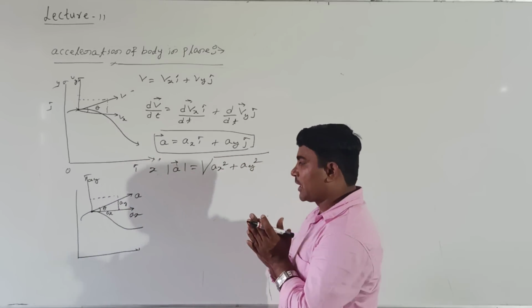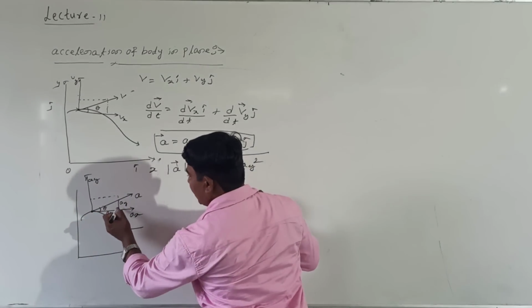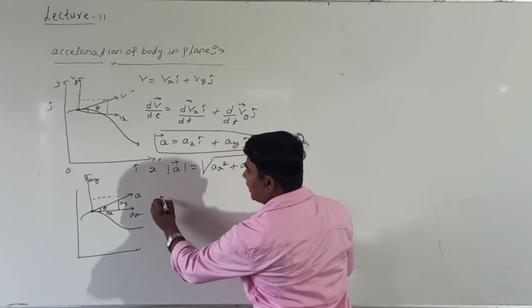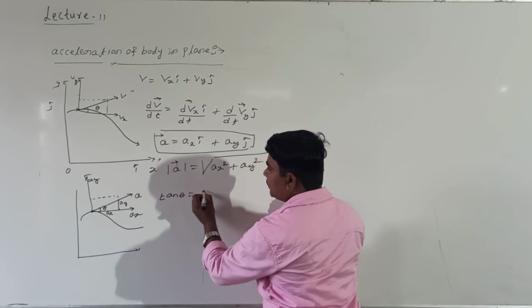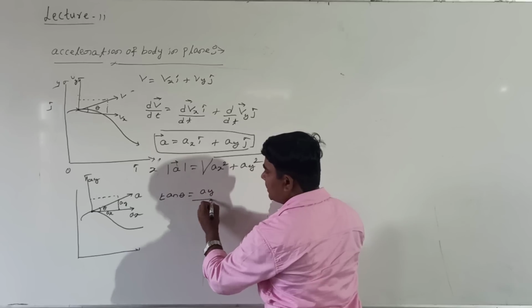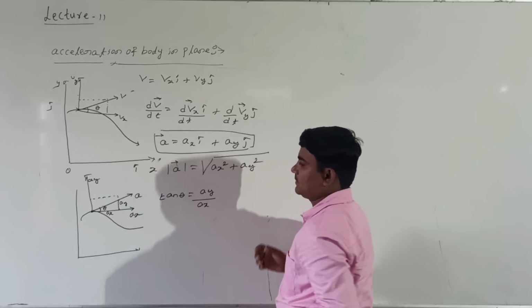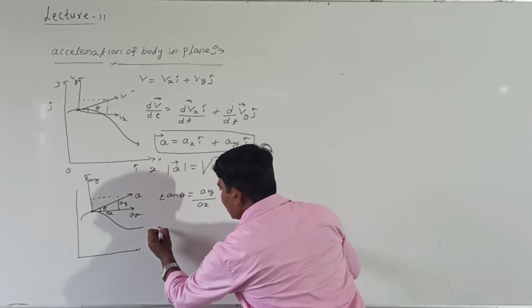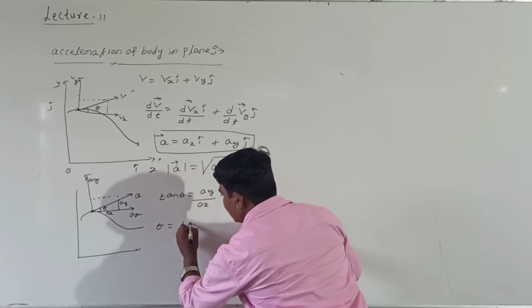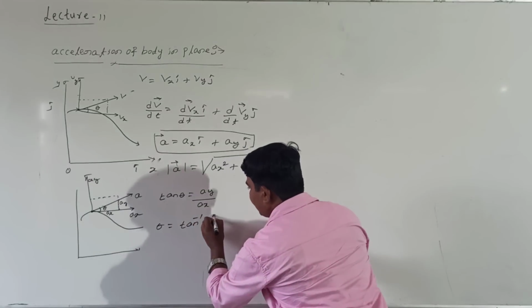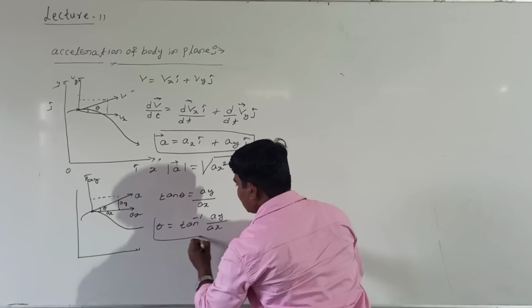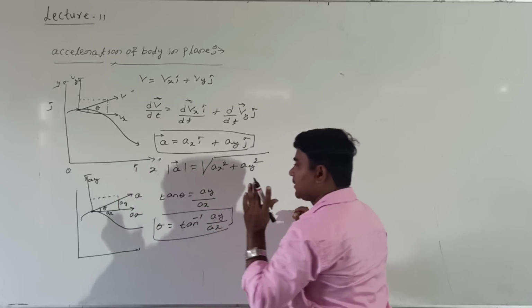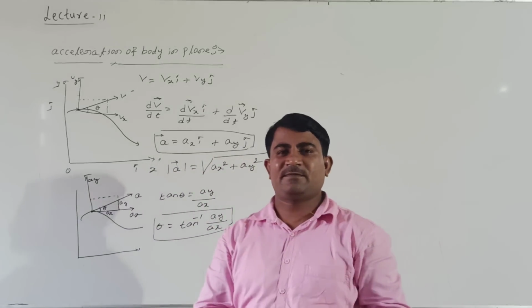Then how to take the direction of acceleration? See here, this looks like a triangle. In that triangle, tan theta equals opposite by adjacent. Opposite is ay, adjacent is ax. Right? So theta equals tan inverse of ay divided by ax. This is the direction of acceleration in a given plane.